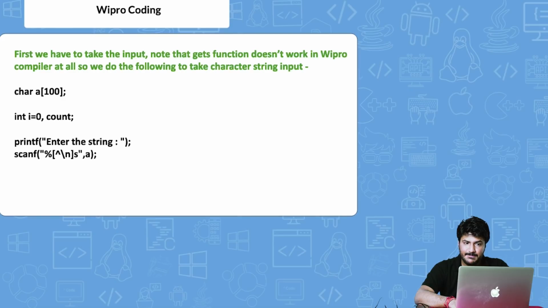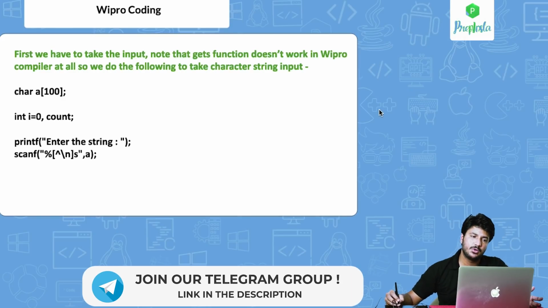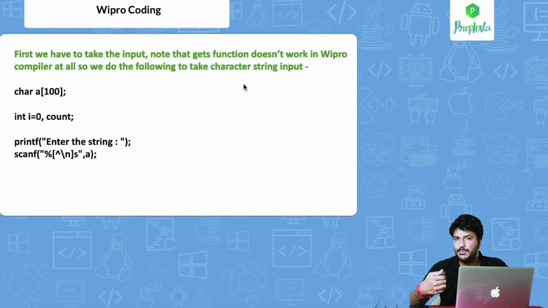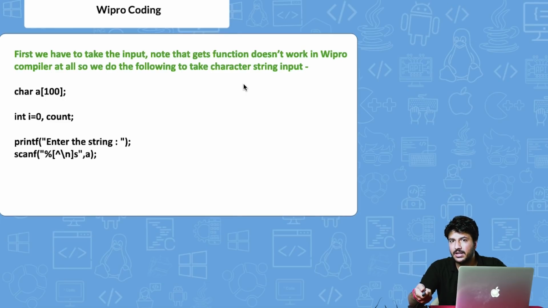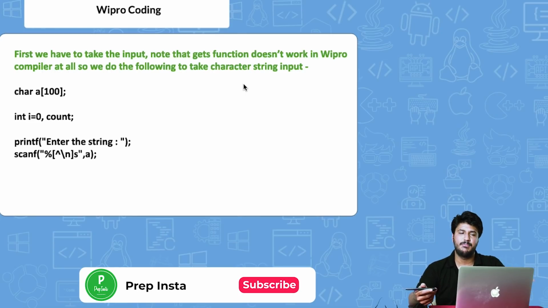One more very important thing that I would like to highlight here is that there is a problem in the Wipro compiler, and a lot of libraries do not work. It also happened in TCS NQT, and a lot of people who did not join our online classes, their code did not run because they were missing a few things, as the compiler has problems, and we told all of that in our online classes. So I personally decided, okay, let's give it to everyone for Wipro. It should not be that someone has written perfect code and it is not running because of a compiler issue.